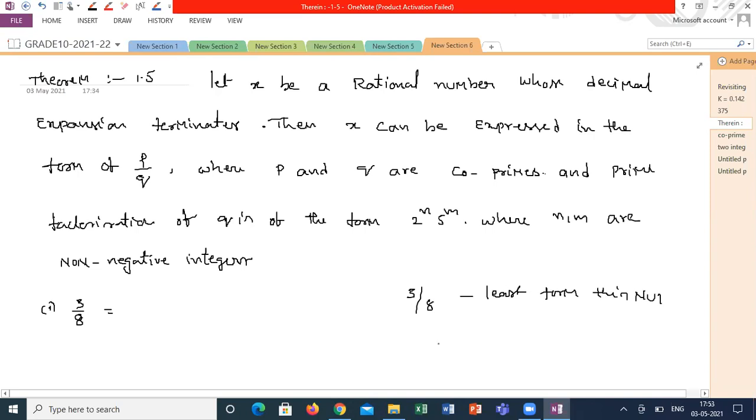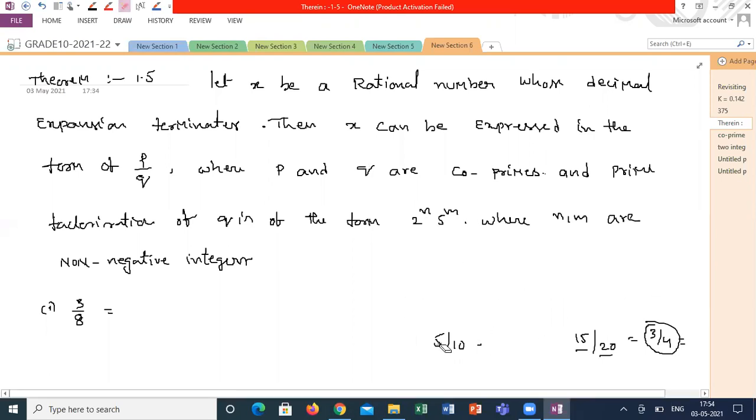Suppose I have 5 by 10, it will be 1 by 2. If I have 15 by 20, it is not the least form. 15 and 20 are not co-primes, but 3 by 4 are co-primes. So after 3 by 4, I can't reduce further. That's the reason he started the definition with co-primes.